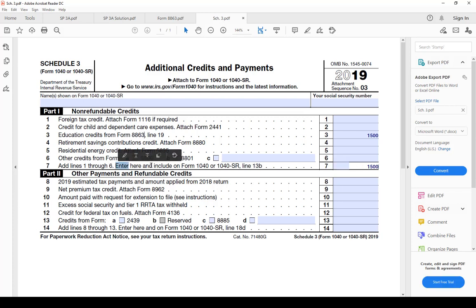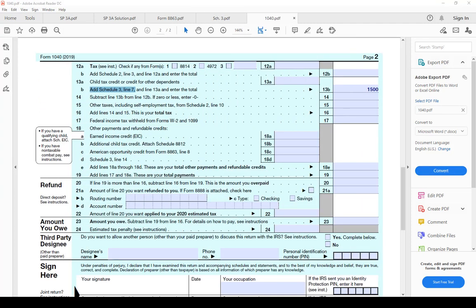Enter here and include on Form 1040 line 13B. 13B is where we report non-refundable credits. And don't forget name and social security number. So let's go to line 13B of Form 1040. Here's 1040. See line 13B, it says add Schedule 3 line 7. 1,500 of non-refundable credits, but we also need to add in line 13A, which is child tax credit and credit for other dependents, but 0 in this problem. Therefore, it's only the 1,500 in line 13B.